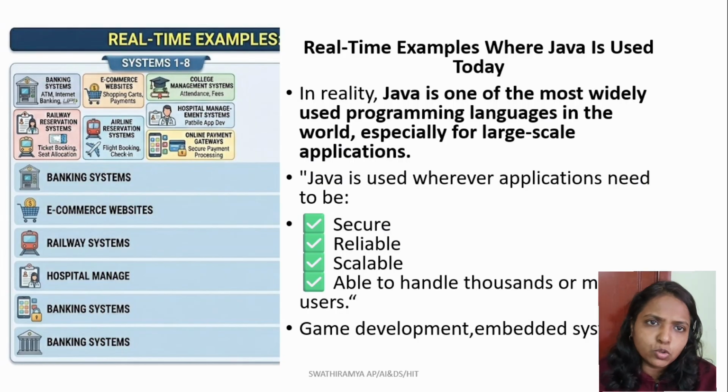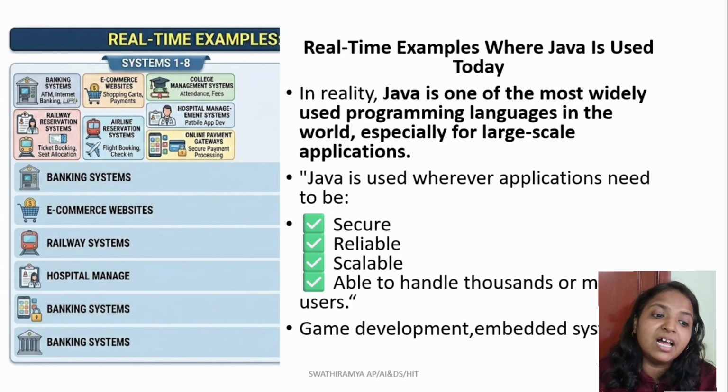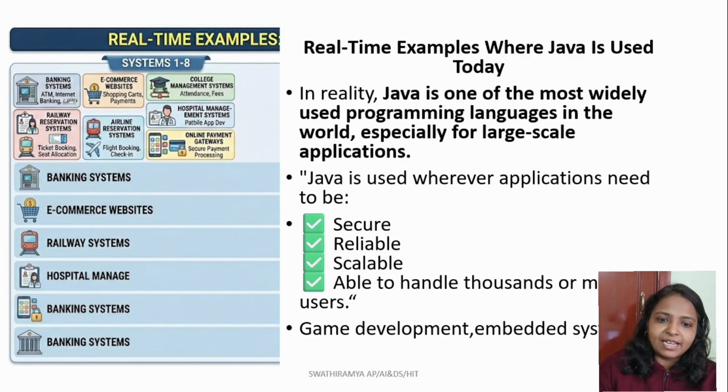So Java is also used in areas such as game development and embedded systems. So when you learn Java, you're not simply going to use this programming language for examination purposes alone. You're learning a technology that has been used to build and maintain large and complex software systems. This is why Java continues to be an important language for the computer science and engineering and also AI&DS department. Overall, it is a very important language to be learned by those doing computer-based courses.